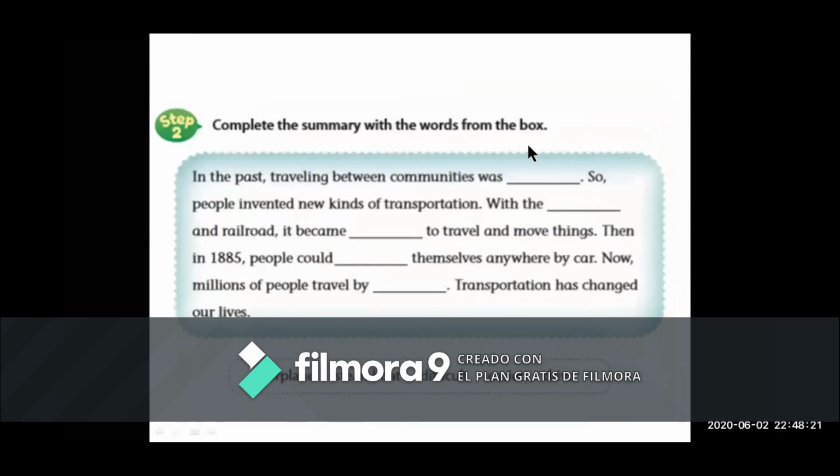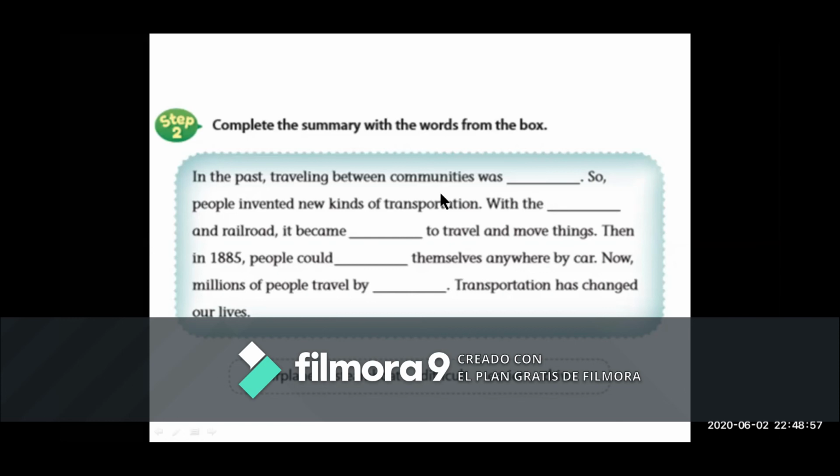Okay, let's go with the step 2. Complete the summary with the words from the box. So we will listen to me and point with your finger and repeat as we did in the class. Let's start. Airplane, airplane, steamboat, steamboat, difficult, difficult, easier, easier, and drive, drive.